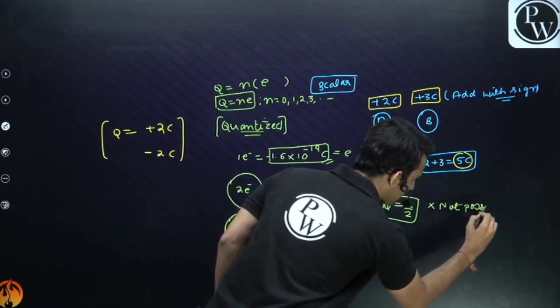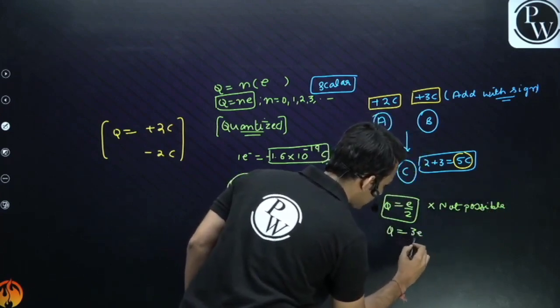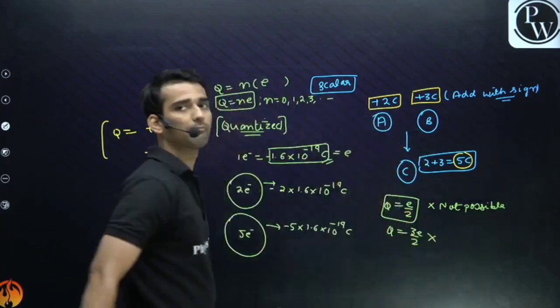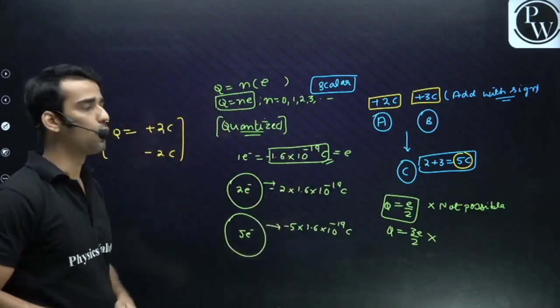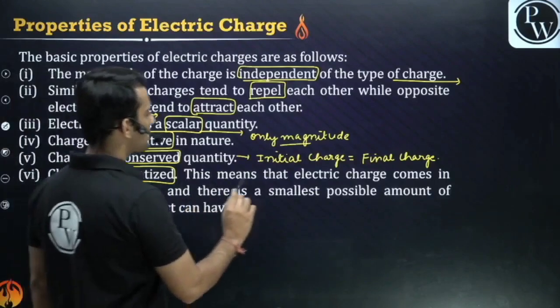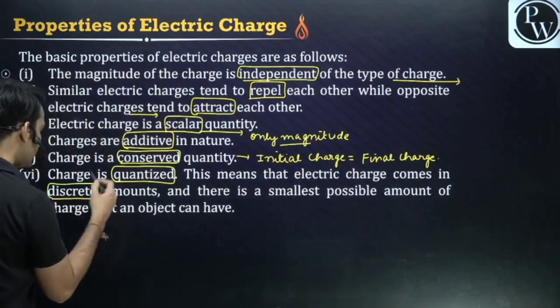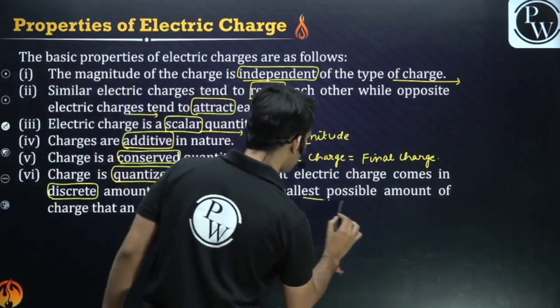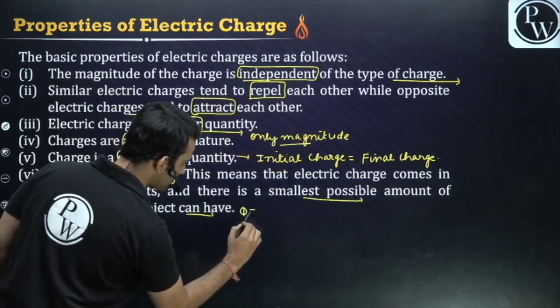Charge on any body cannot be a fraction of e. If I say charge is 3e by 2, also not possible. Charge is quantized. It can only have certain values. So this is the meaning of quantized. Are you getting it now? This means electric charge comes in discrete amounts, n equals 1, 2, 3. And there is a smallest possible amount of charge that an object can have, and that charge is equal to e.